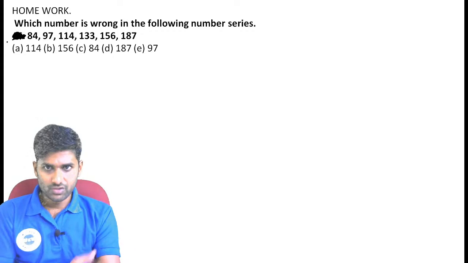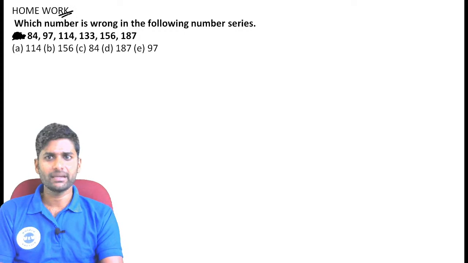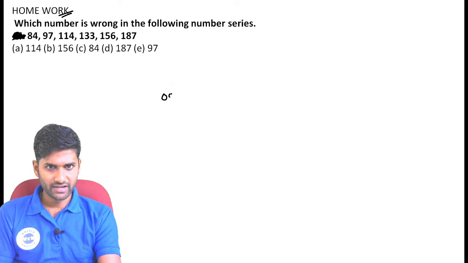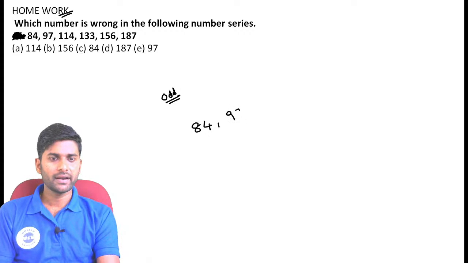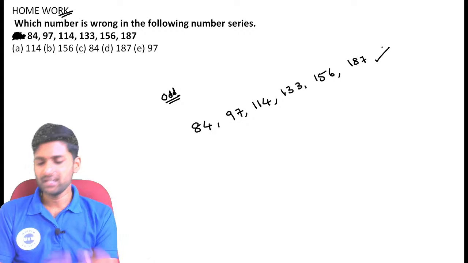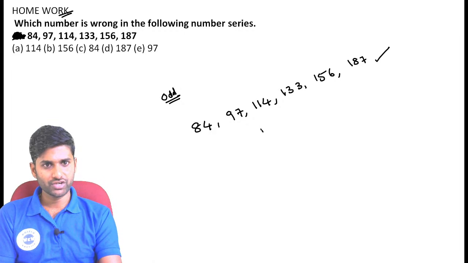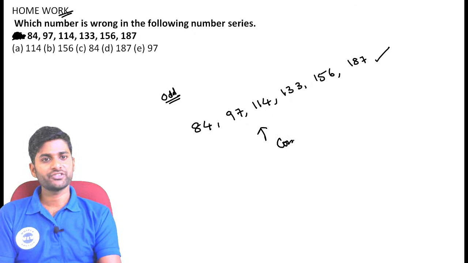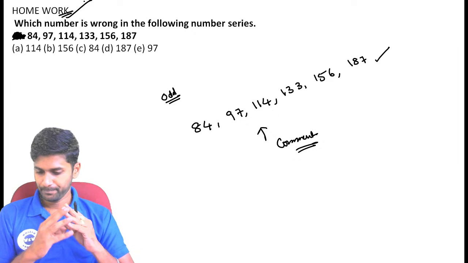This is a homework question for you, guys. Just find out which number is wrong in the following number series. So odd one out, just find the odd number. Here the numbers are 84, 97, 114, 133, 156 and 187. Just identify what is the odd number in the given series. Go through that question and post your answer in the comment section. This is today's homework question.